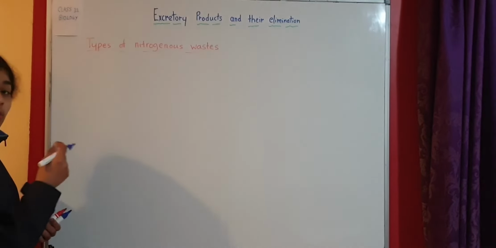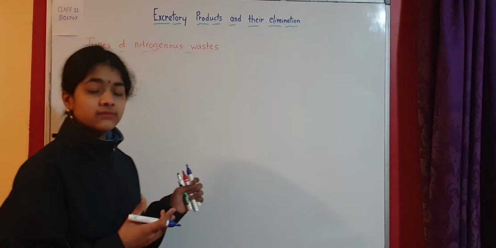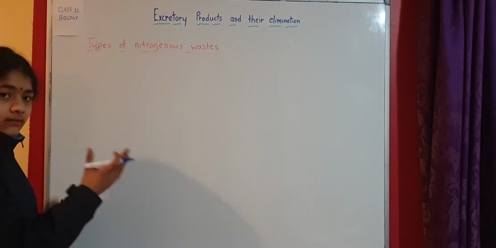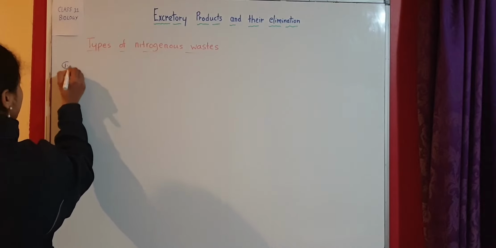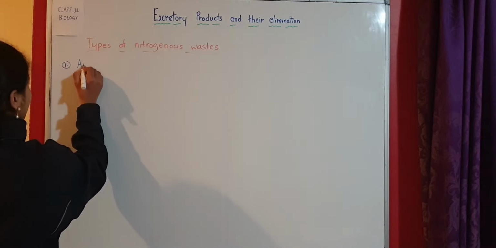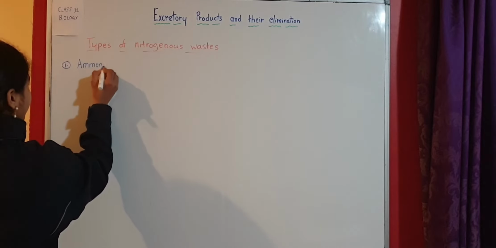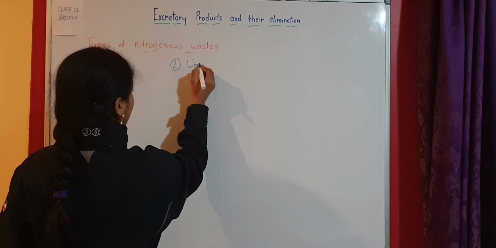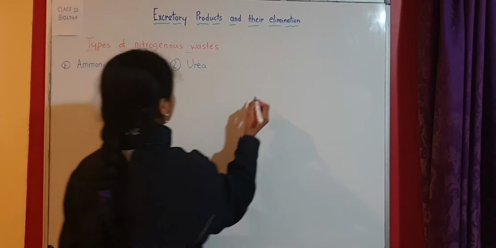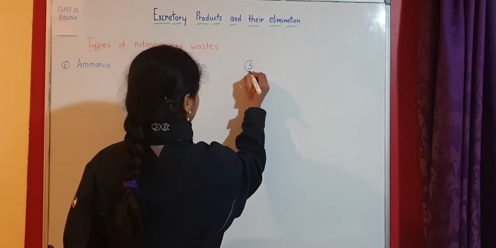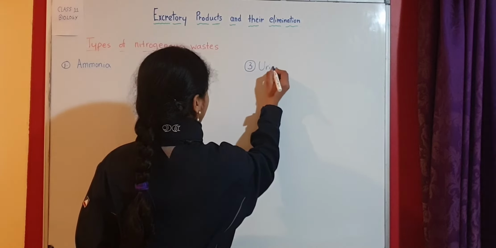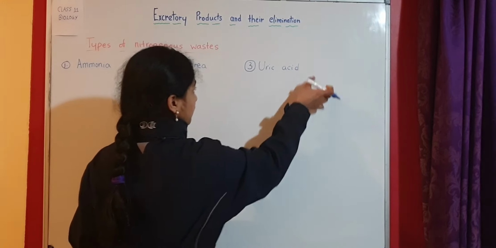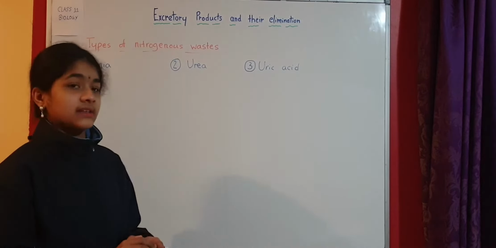Apart from nitrogenous waste, there can be carbon dioxide, water, some pigments, drugs and vitamins, etc. If we take nitrogenous wastes into consideration, the first one is ammonia, the second one is urea, and the third one is uric acid.